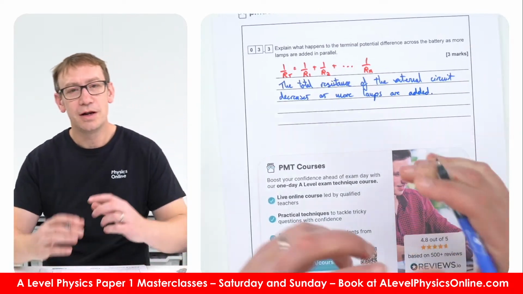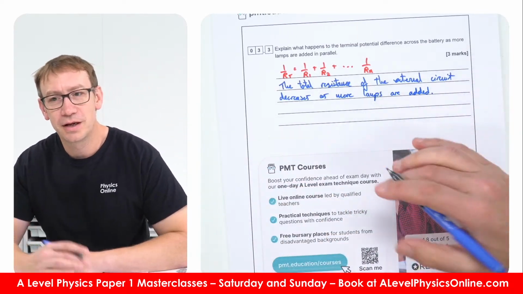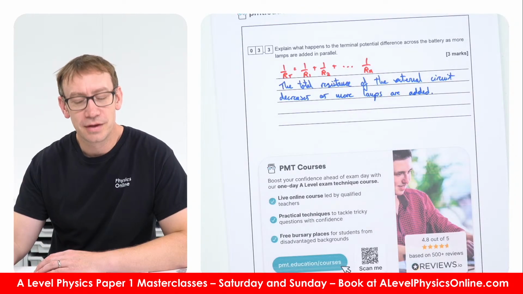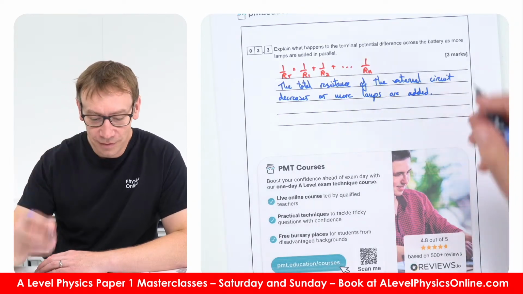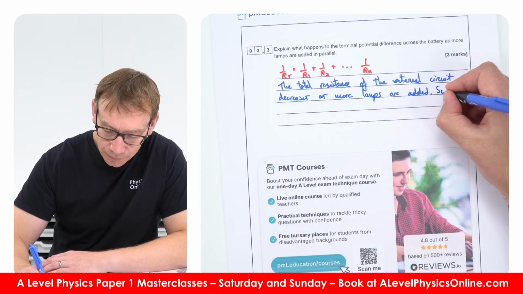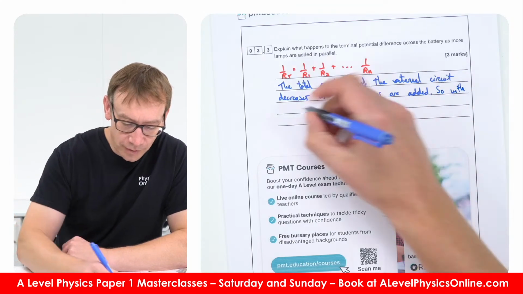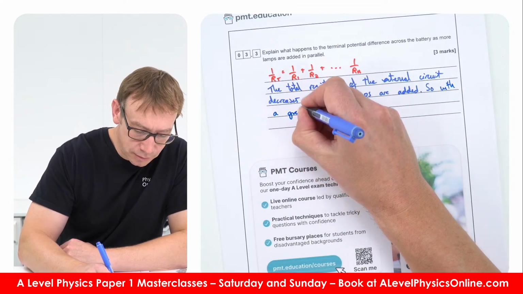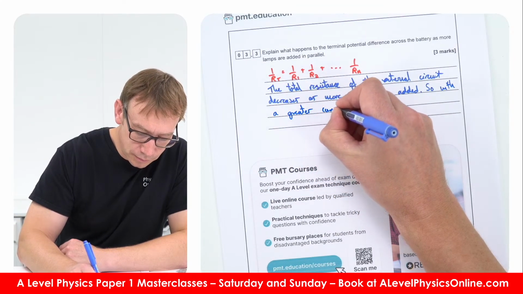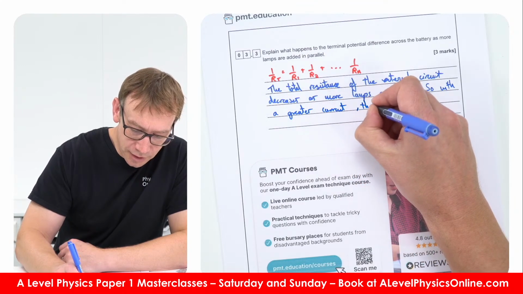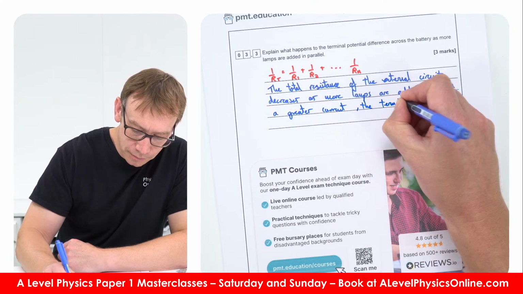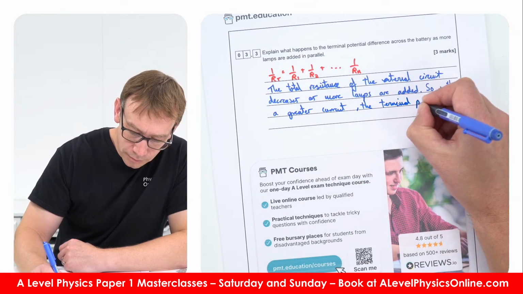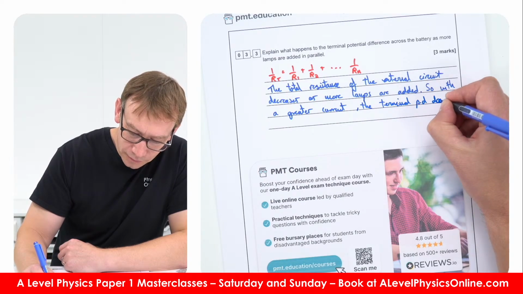And if you've got a lower overall resistance, this will then increase the current that could be drawn from the cell. And so with a greater current, the terminal PD decreases.